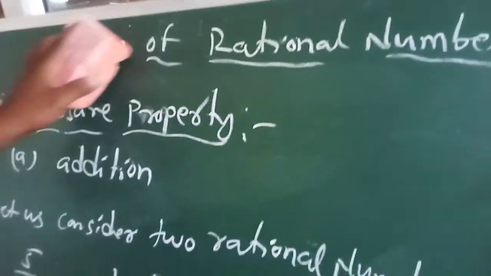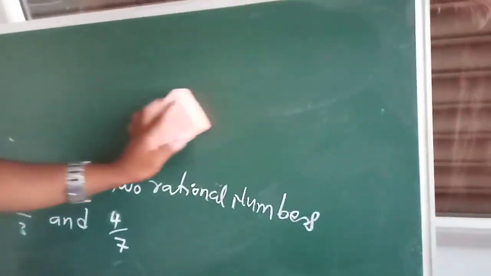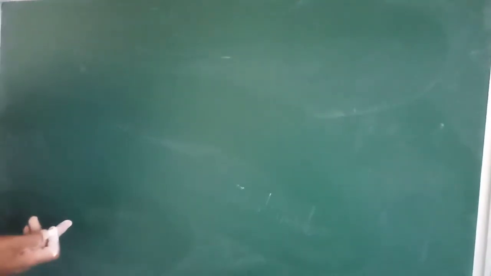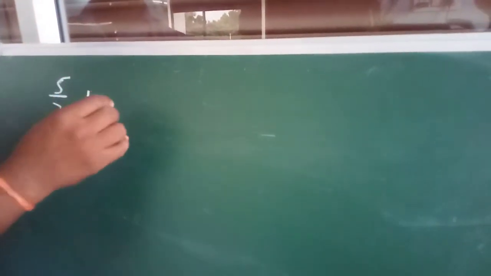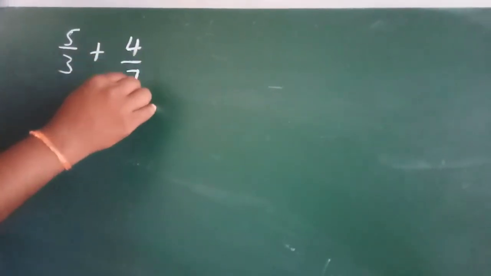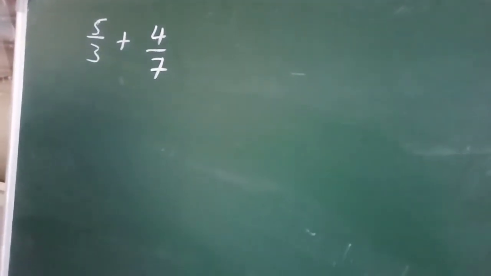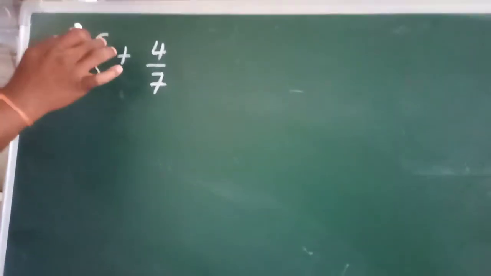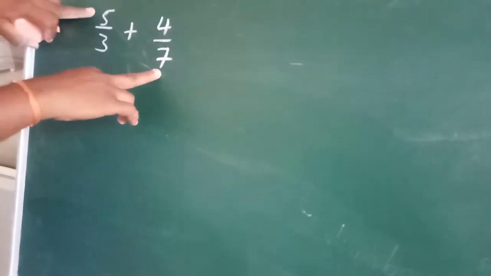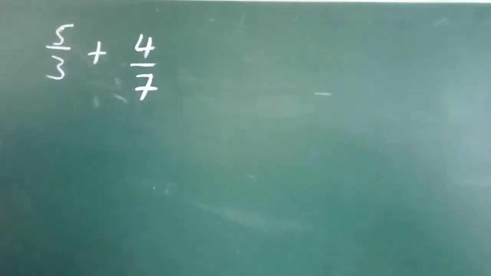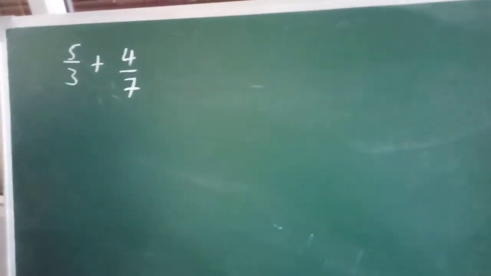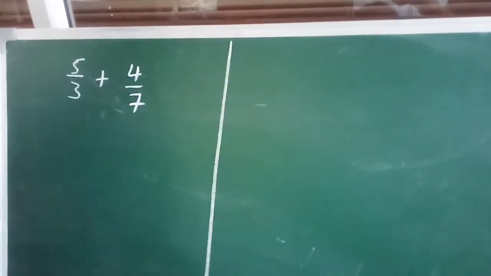See what happened. 5 by 3 plus 4 by 7. You can multiply like this, doing cross multiplication, or you can apply the LCM method, your wish.